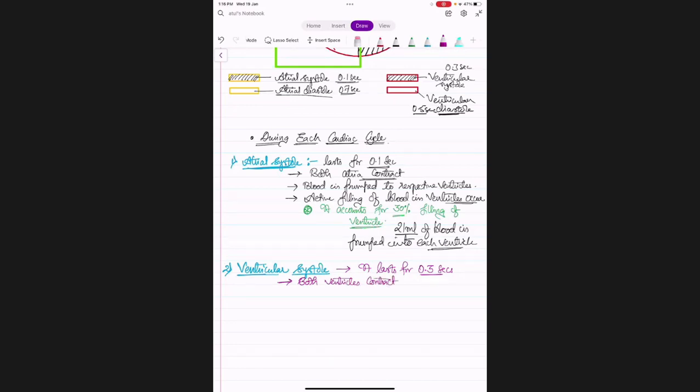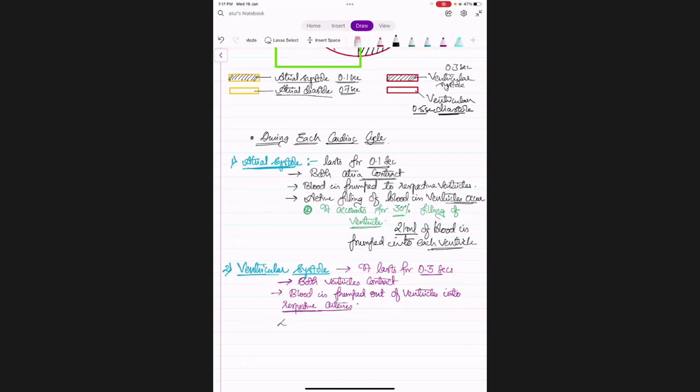Both the ventricles contract, and when they contract, blood is pumped out of the ventricles into the respective arteries. Why are we saying respective arteries?